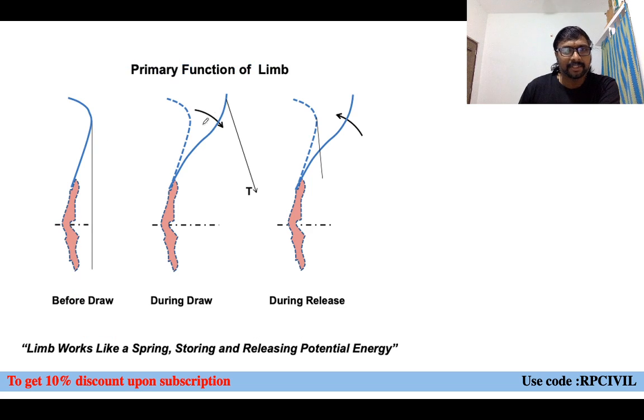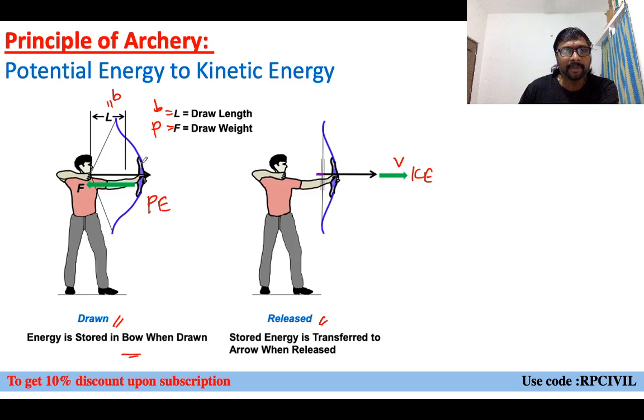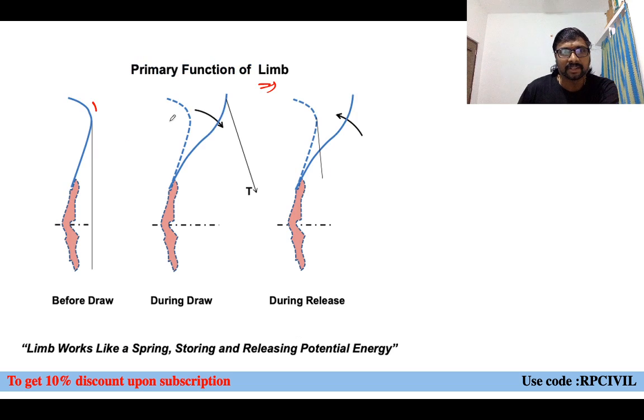Now if you just observe the primary functions of this limb, before drawing it is normally like this only, right? This is your limb portion, you can say. And during draw, what will happen? During draw, what will happen? So this limb will be moving from this location to this location like this or not? Yes. So this limb is moving from this location to this location like this.